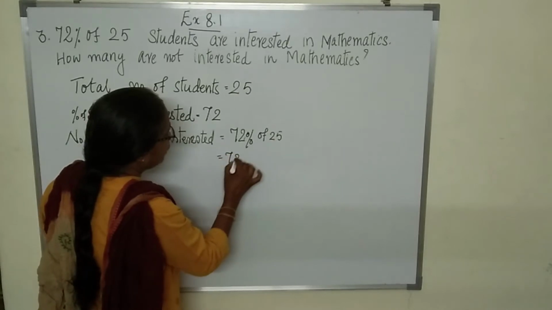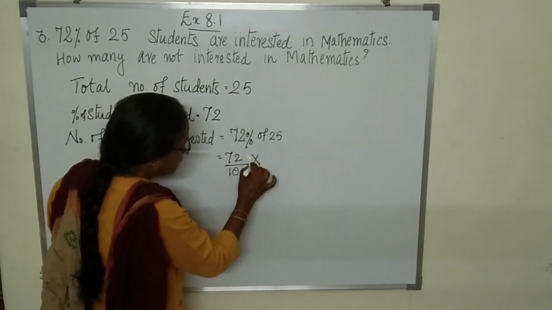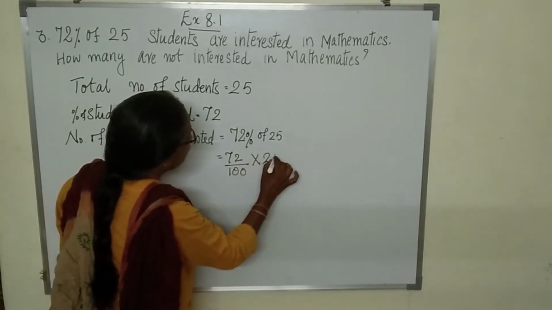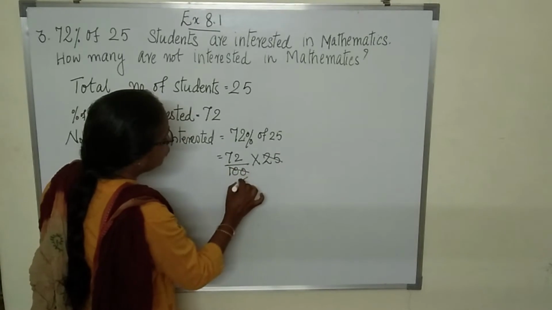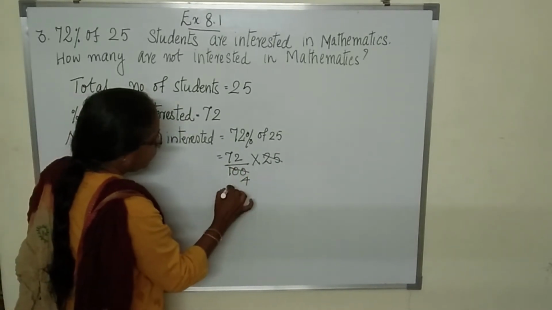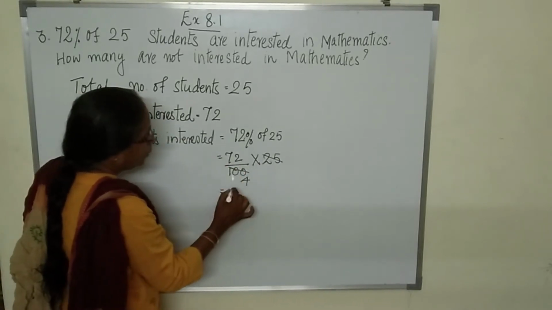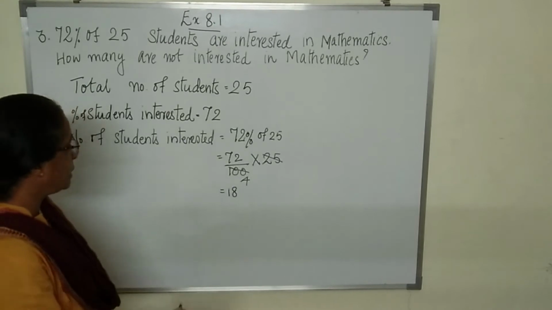72% means 72 upon 100, and "of" means multiply, so 72 upon 100 times 25. When you do cancellation, 4 25s are 100. When you divide, 4 18s are 72. So 18 students are interested.